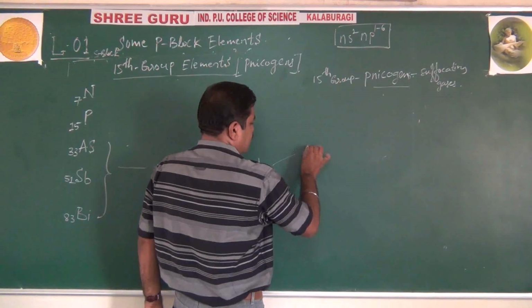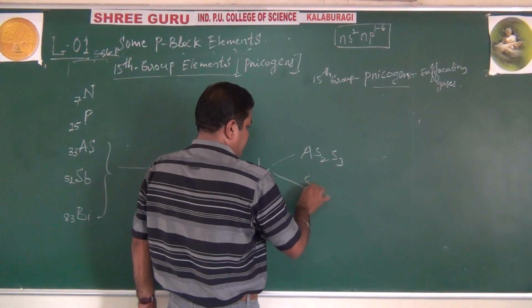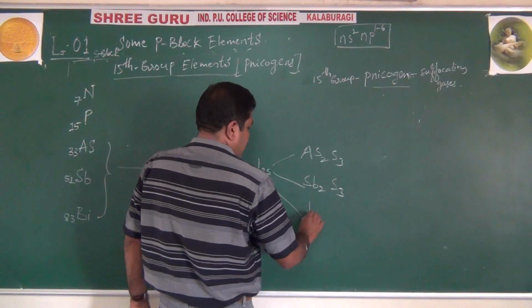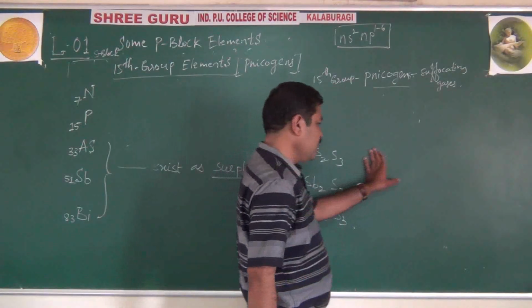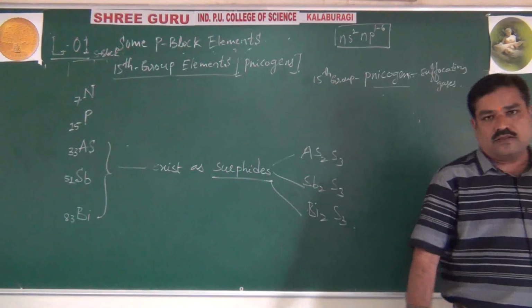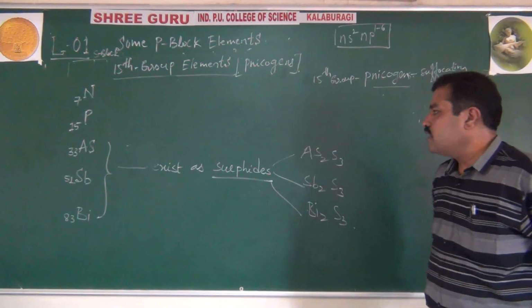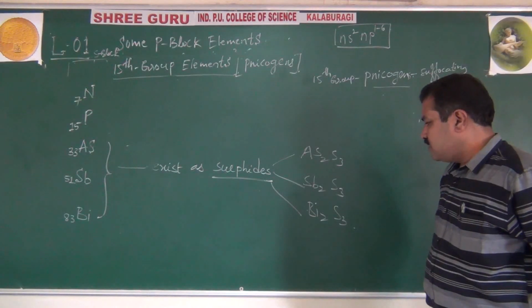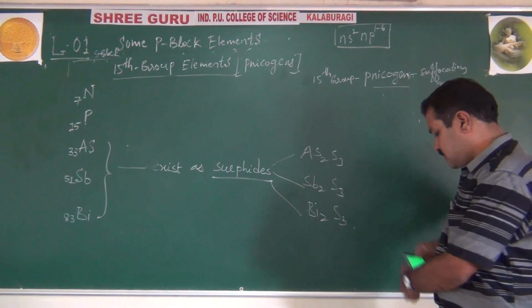Arsenic as arsenous sulfide, antimony as Sb2S3, bismuth as Bi2S3. They exist even in some telluride form along with sulfide content. But mainly they exist as sulfides: arsenous sulfide, antimony sulfide, and bismuth sulfide.